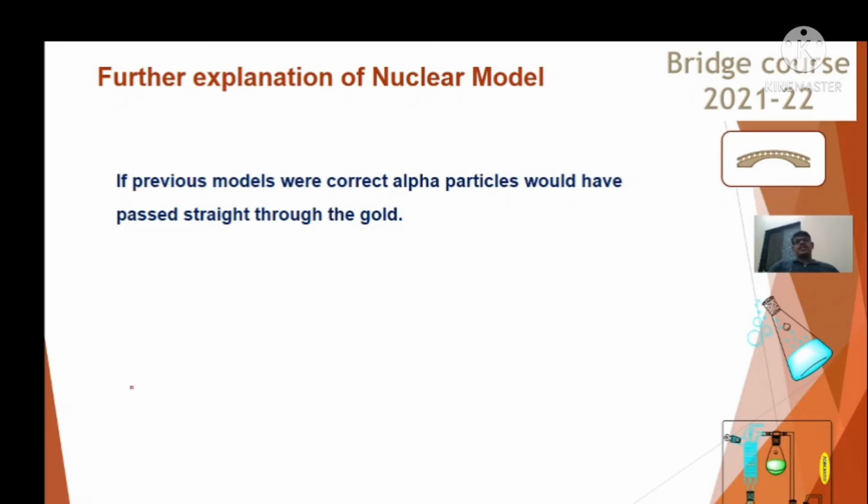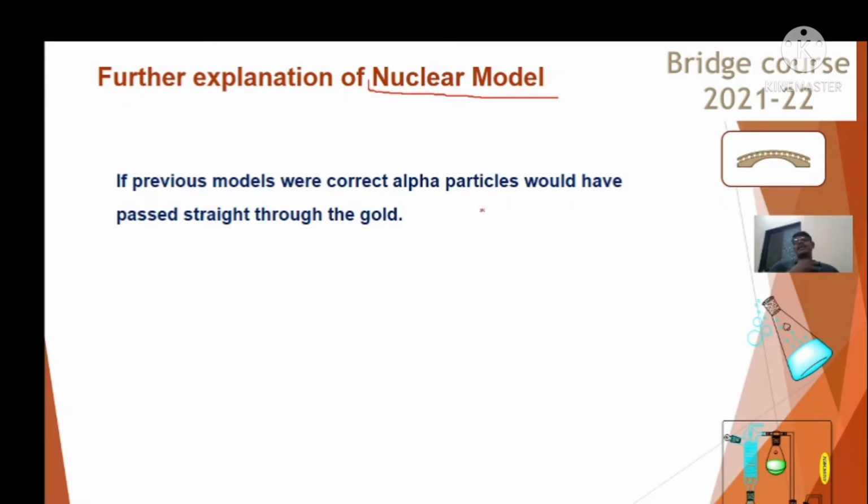Then, further explanation of the nuclear model: because it says something about the nucleus, this model is known as the nuclear model. If the previous models were correct, alpha particles would have passed through them straight. All the alpha particles should have passed through, isn't it?